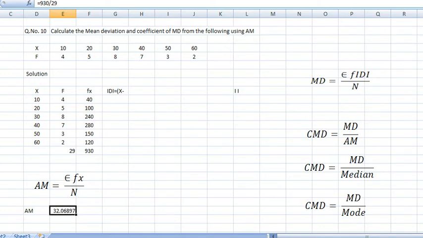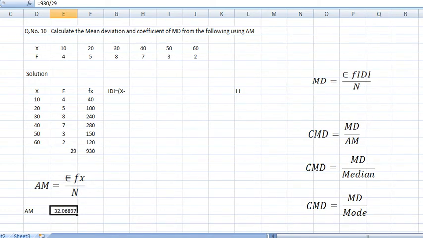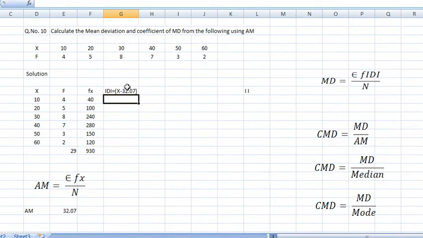So how much is the answer? It is 32.07 rounded. So that 32.07 you have to subtract here. So x minus 32.07. x is here, 32.07 here minus. So x 10 minus 32.07. How much does it come? 22.07. 20 minus 32.07, so 12.07.